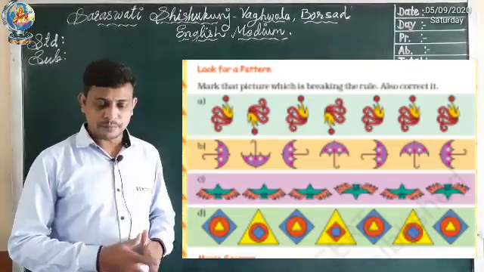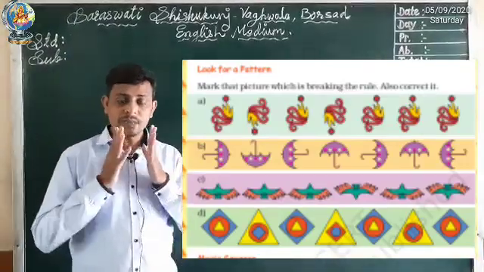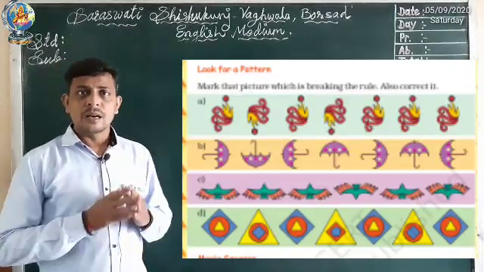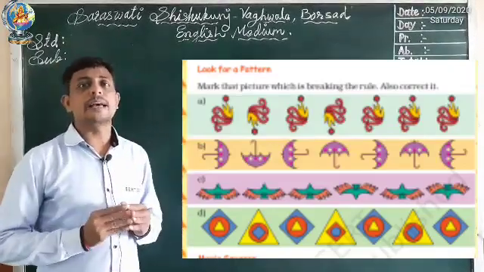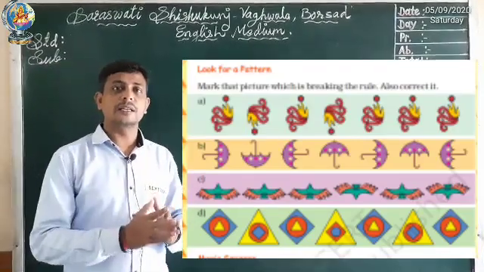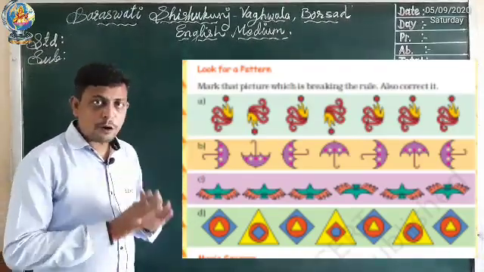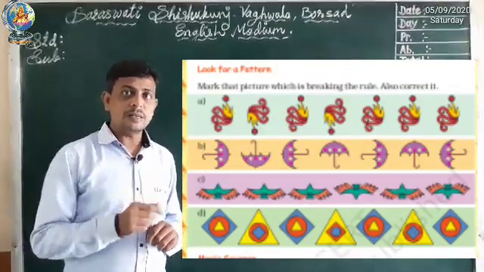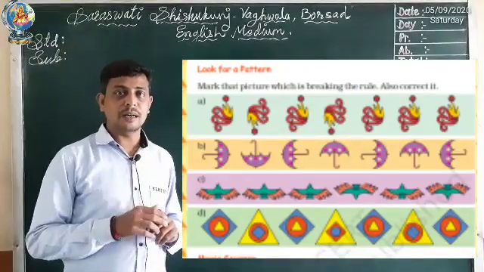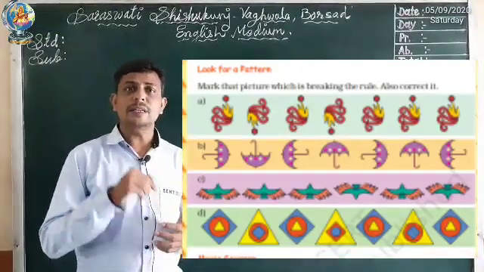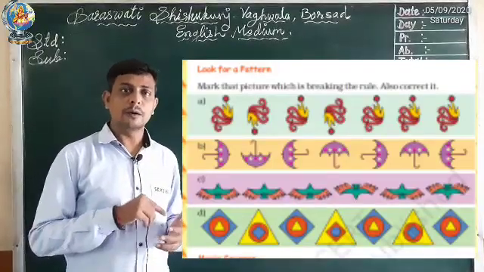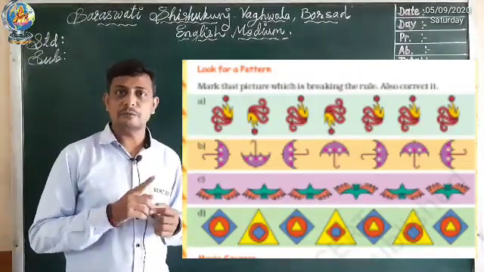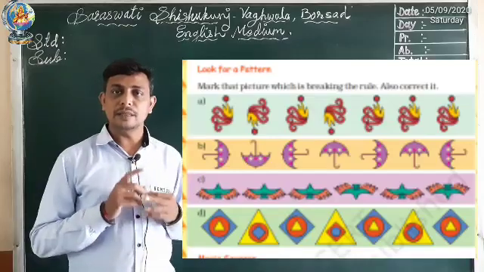Okay. Second number, you can see the picture of the umbrella. In this umbrella, if you observe carefully, which rule is applied here? A 1/4 turn in clockwise direction is applied. If you observe this pattern, the 6th picture, the umbrella is up. The umbrella drawn upside breaks the rule; it should be down according to the 1/4 turn. So in this 6th picture we have to circle it because it is breaking the rule.